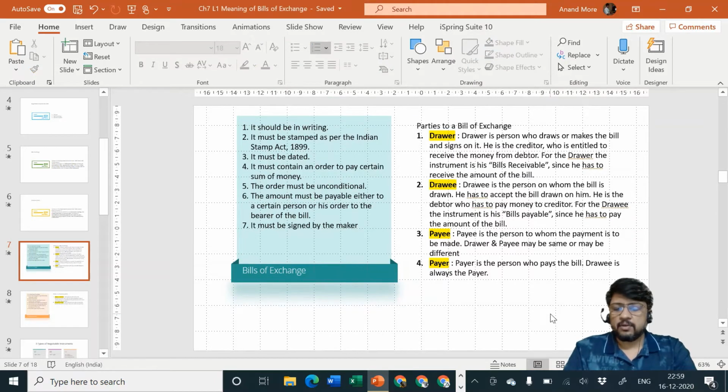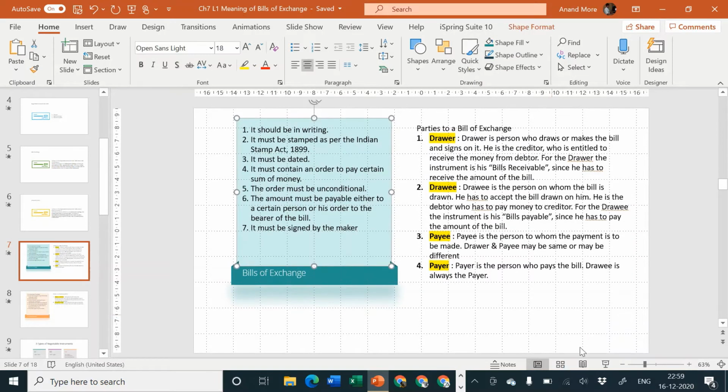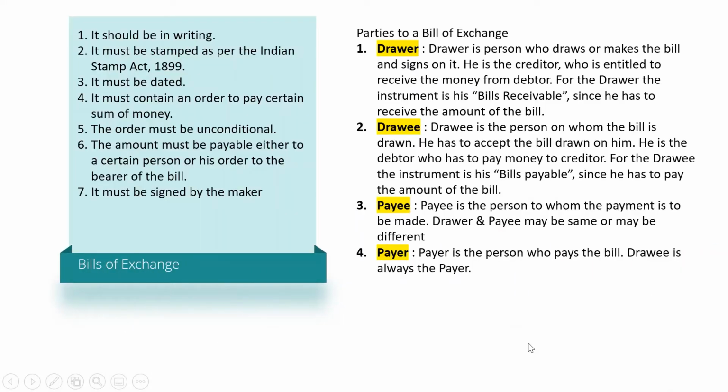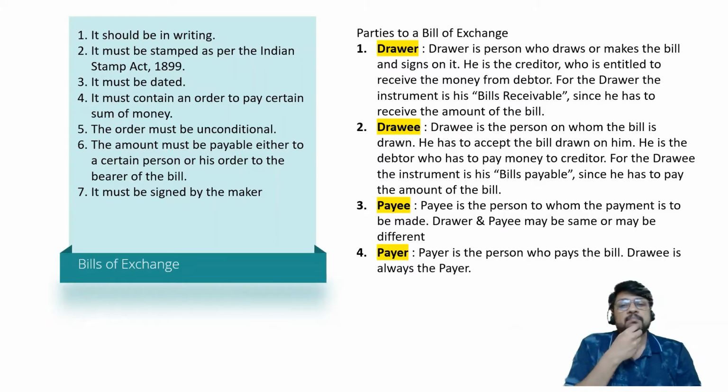I hope it is clear to all of you. Write it down properly. Drawer, drawee, payee and payer. Drawer and payee may be same, may not be same. But drawee and payer is always same.